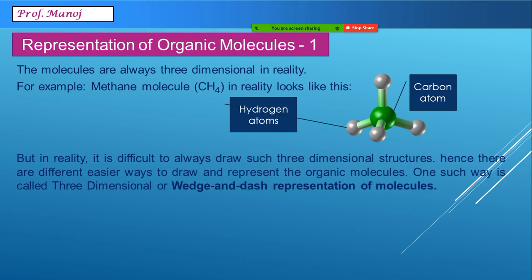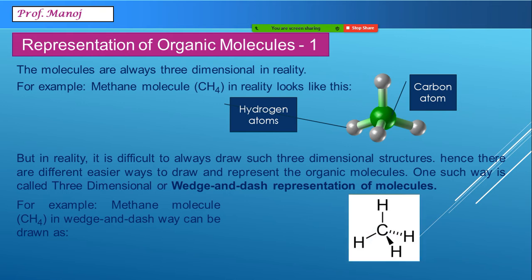But we very well know you cannot draw every time the structure of every molecule in this way. This is really a kind of artistic work. So for organic reactions and all, we prefer different ways of writing. The first way is called wedge and dash representation. Wedge and dash. So the upper molecule, you can see how it is converted into wedge and dash.